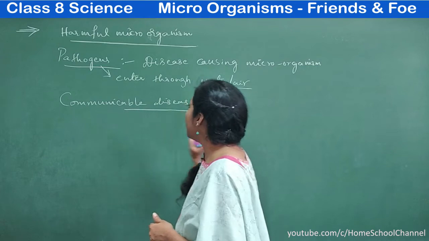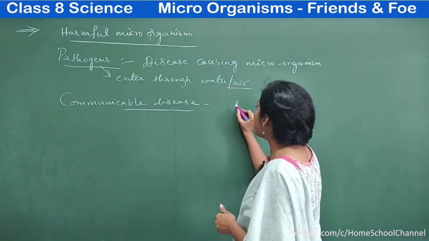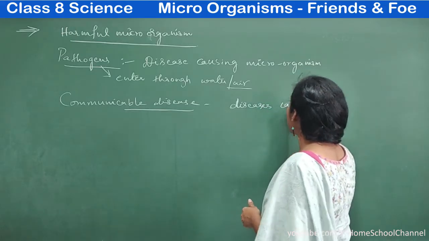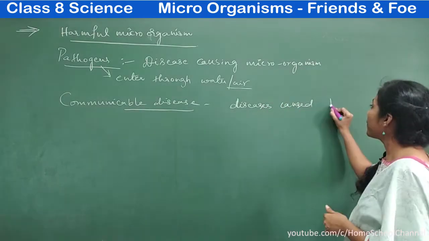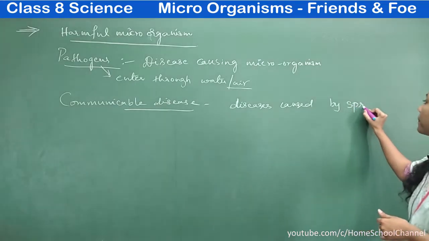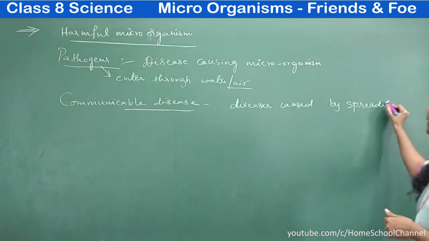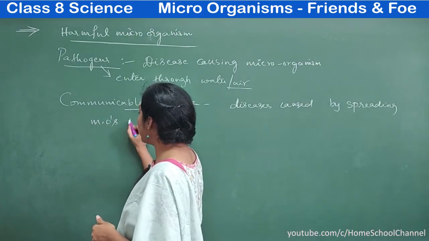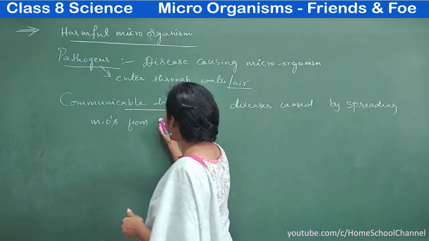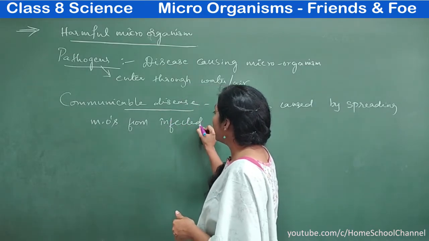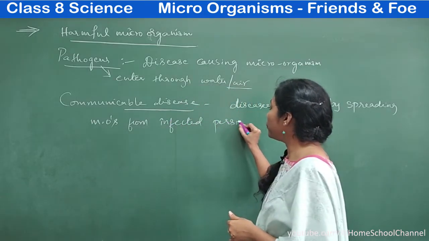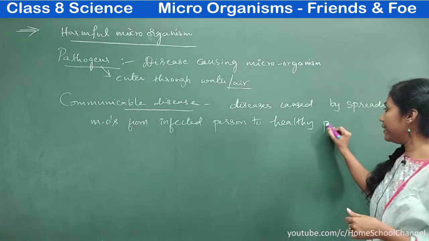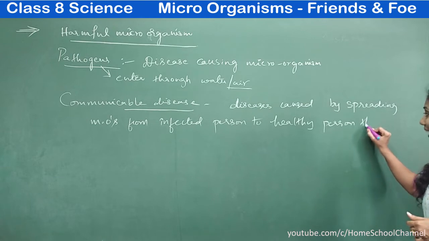So communicable diseases are diseases caused by spreading microorganisms from an infected person to a healthy person through air.